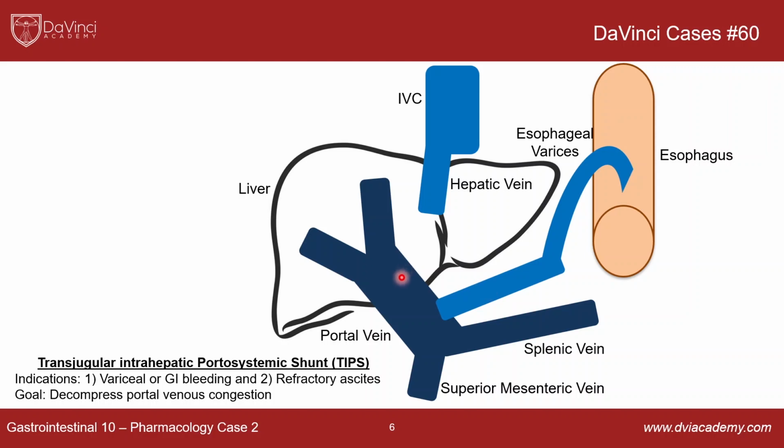So in interventional radiology, a solution we can offer for these patients is we can put in a TIPS endograft, which is exactly what you think of here. And what it does is it's a shunt. It's a connection between the portal venous system and the hepatic veins, which drain directly into the IVC. It's essentially a workaround because you have all this buildup of pressure in here. You can decompress that by giving it an alternative route versus having to go this way and form these varices. This buildup of venous blood in here can then just travel through the TIPS and go into the hepatic veins and into the IVC. And so it's a decompression mechanism.